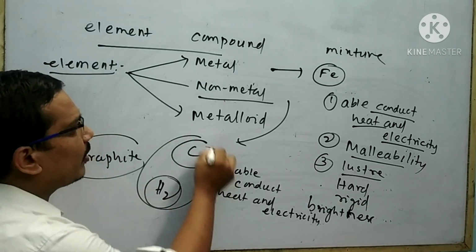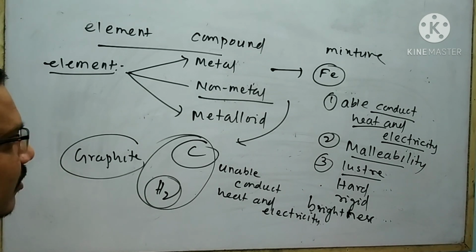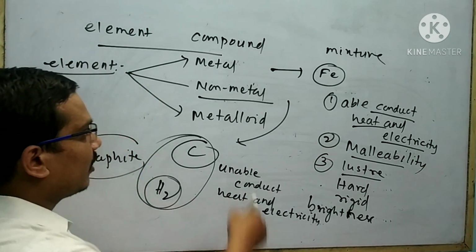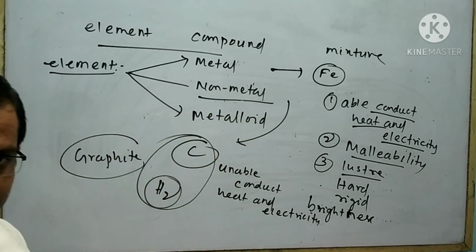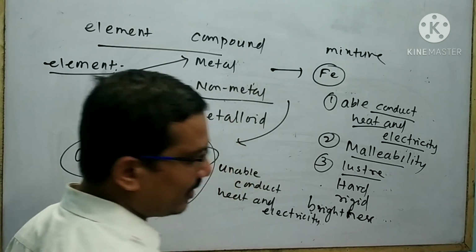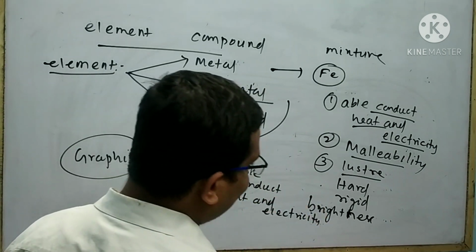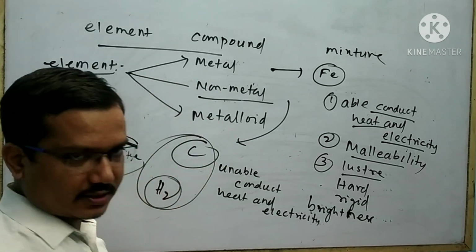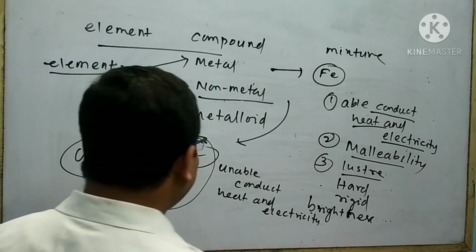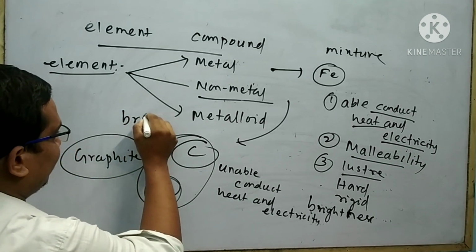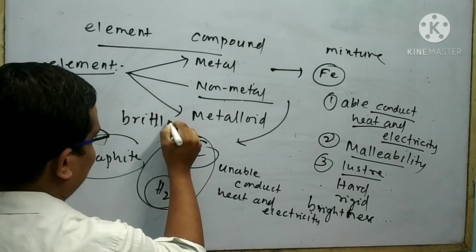These are called non-metals. What is the meaning of non-metal? A non-metal is an element which is unable to conduct heat and electricity, does not have malleability, does not have luster, and does not have hardness like that. But it has another special character, that is brittleness.